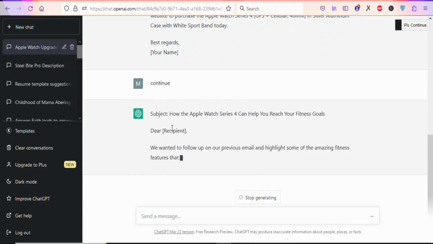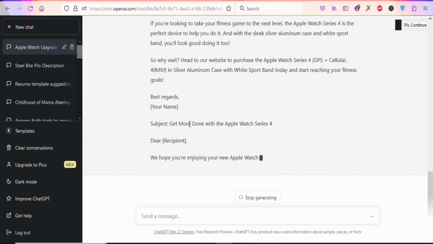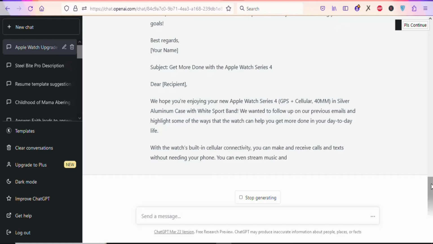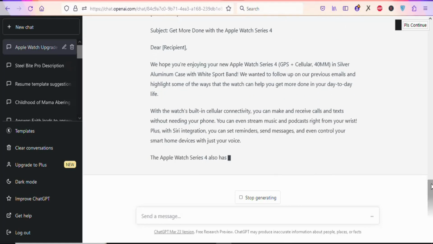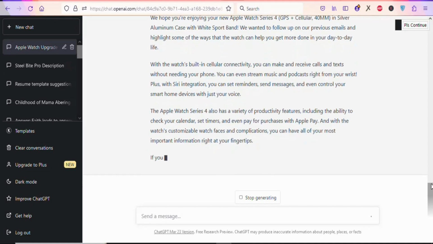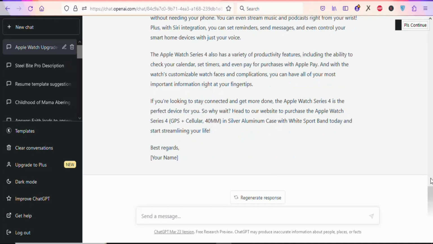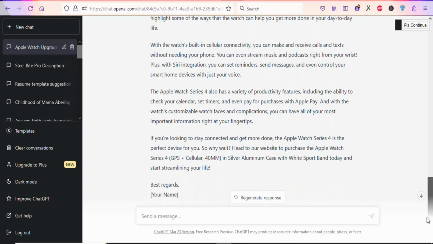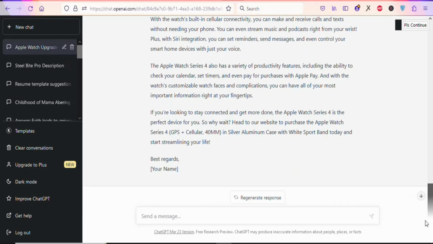You can see it is writing the second email. You can see this is the third email. It is going to write as many as you want. As you keep on instructing it, it is going to keep on writing the emails for you. It is going to be generating the emails for you for free. As you can see, it has finished writing the email. So you have to keep on instructing it so that it will keep on writing the emails for you.